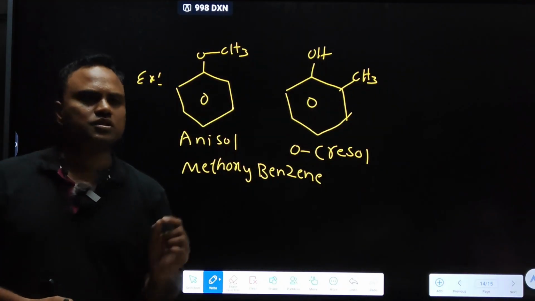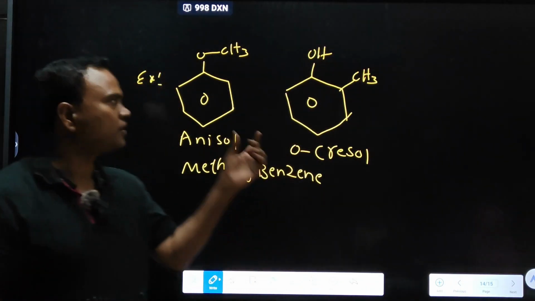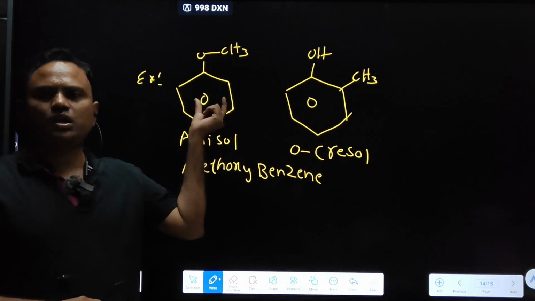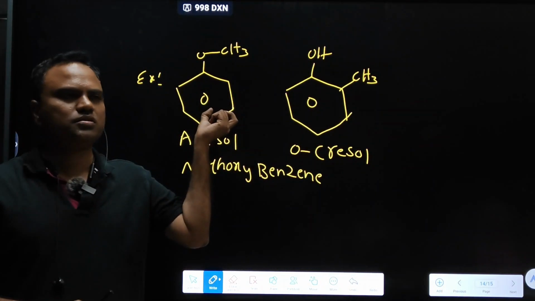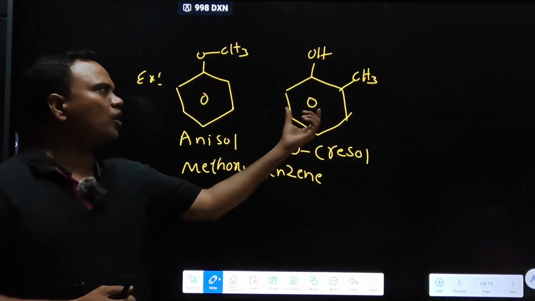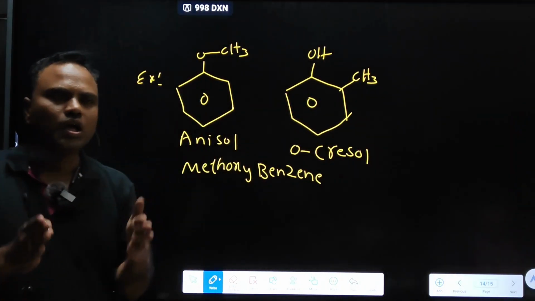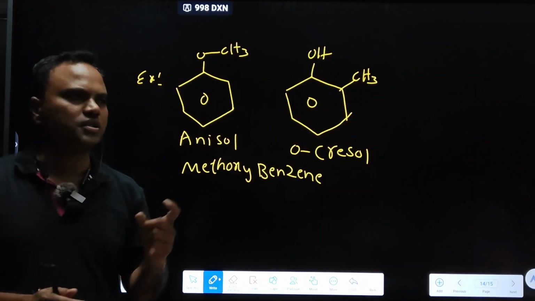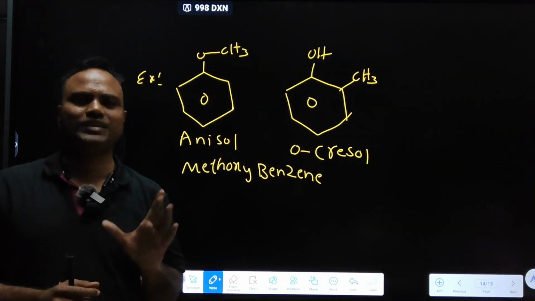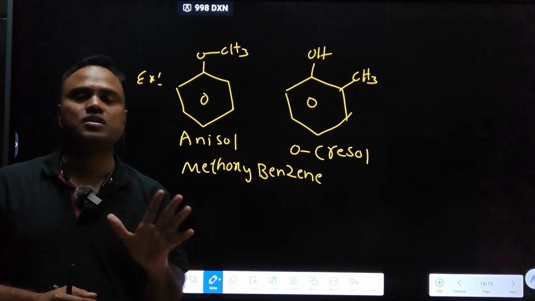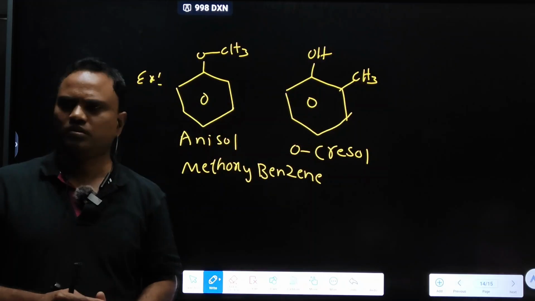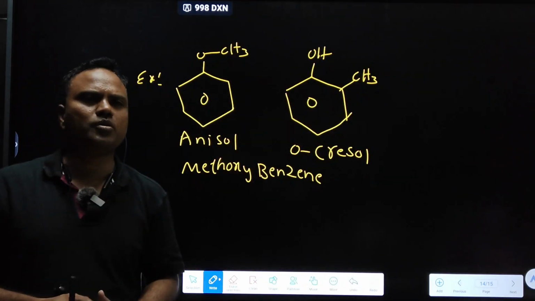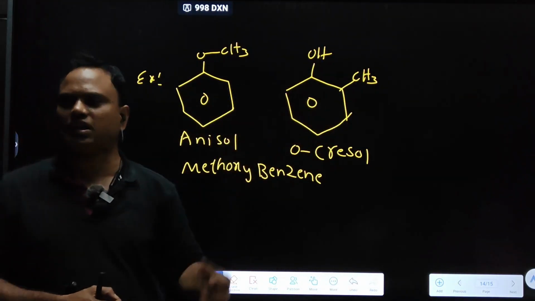Functional group isomers. See, one simple trick: ether's chemical properties are different, alcohol's chemical properties are different. If 2 compounds have different chemical properties, then they are considered functional group isomers. How can we know about different chemical properties? Different structures, different connectivities.